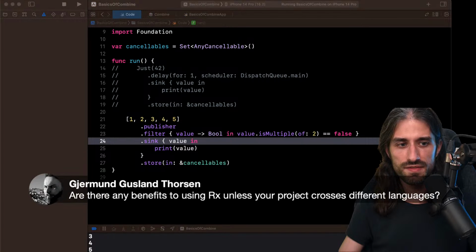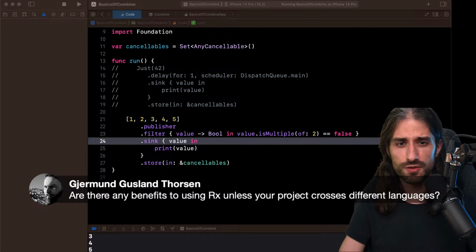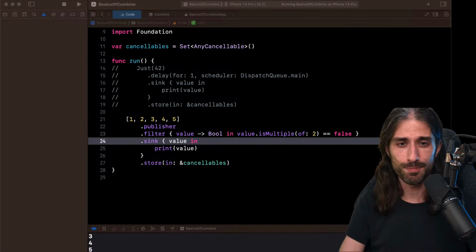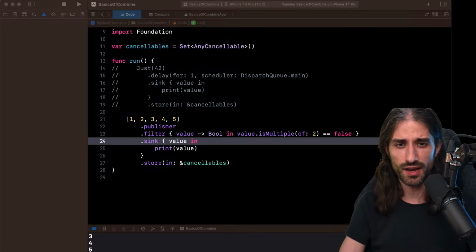And are there any benefits to using Rx unless your project crosses different languages? Great question. Today, I would say if you support iOS 13 or above as a minimum, you can use Combine. It does the same job, and it's even more easily compatible with SwiftUI. Most of the big projects that use RxSwift is because they started before Combine was available. Like the project I used to work on for a big French bank.